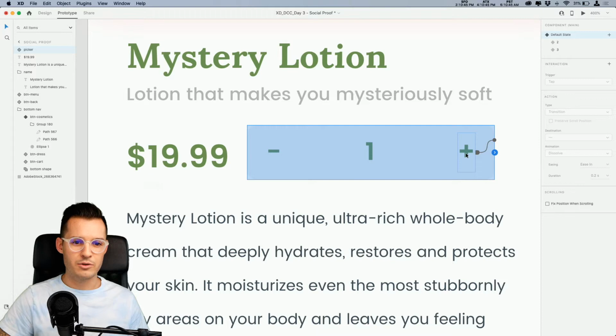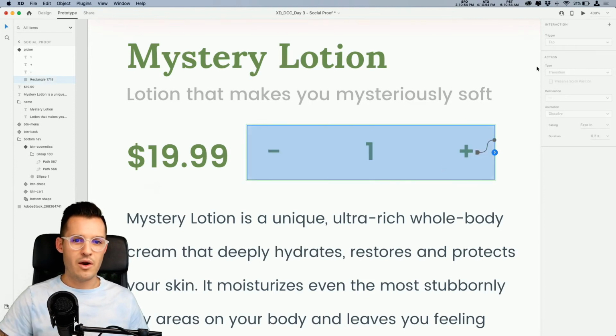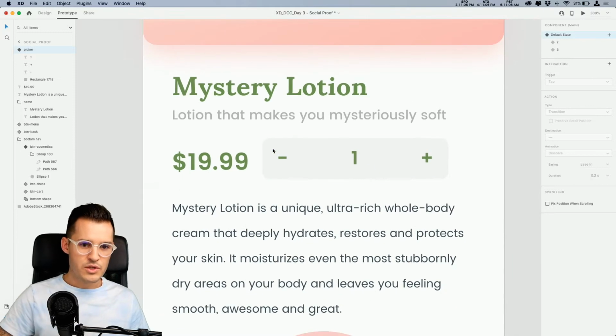Now I think we probably had a little bit different of a timing here. So let's just make sure the timing's consistent. We just want it to be 0 seconds there. And now our component should work. Make sure we're on our default state. We can bring up our prototype like this. And now you can see we can actually change the amount of lotions that we're adding to our cart. Pretty cool. Okay, so far, so good.